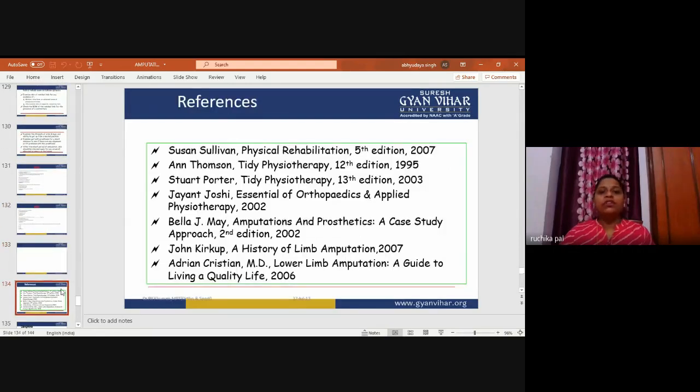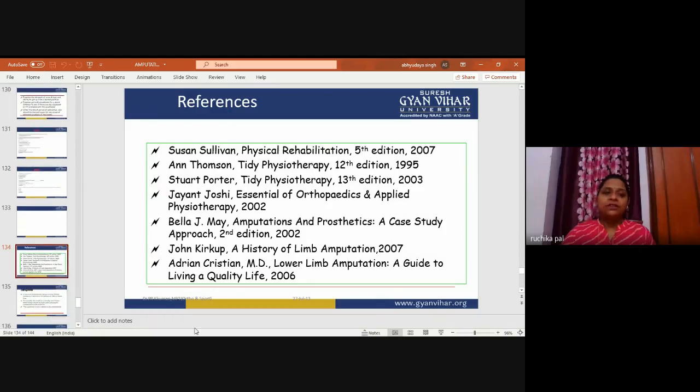Now, for references you can go for Susan Sullivan's Physical Rehabilitation, 5th edition or the newest edition if you have that; Stuart Porter, Tidy's Physiotherapy; Bella J. May, Amputation and Prosthetics, which is also a good book for case studies; and John Kirkup, A History of Limb Amputation, for lower limb amputation. You can go for all these books as references.